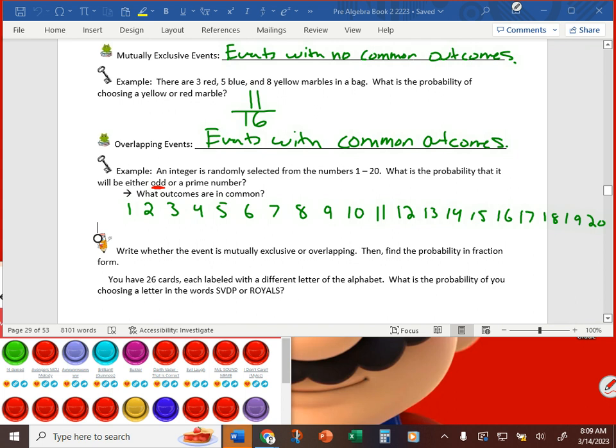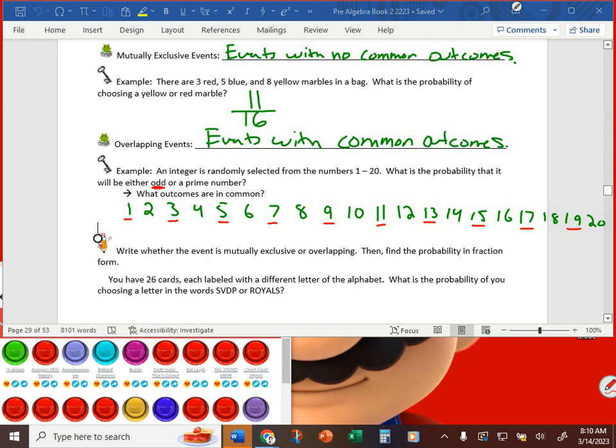What are the odd numbers here? Who can? I'm throwing you a softball. What are the odd numbers here? Nolan? 1, 3, 5, 7, 9, 11, 13, 15, 17, and 19. Good, right? Every other. Okay? So all the numbers underlined in red are successful outcomes because they are all odd.